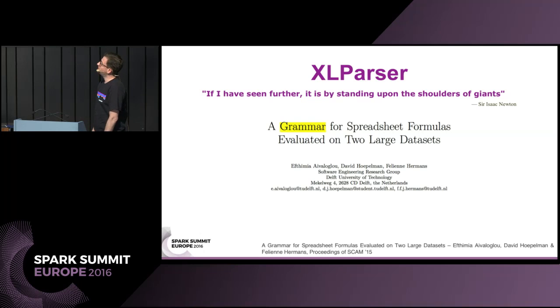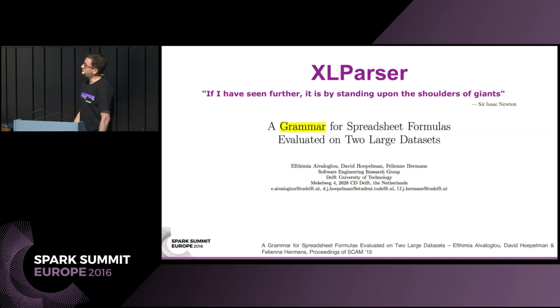So I found this paper. The internet is a great place for science. And to quote Isaac Newton, if I have seen further, it is by standing upon the shoulders of giants. A place to find those giants is on the internet. I found this paper by Efthymia Aivaloglou, David Hoepelman, and Felienne Hermans from Delft University of Technology.